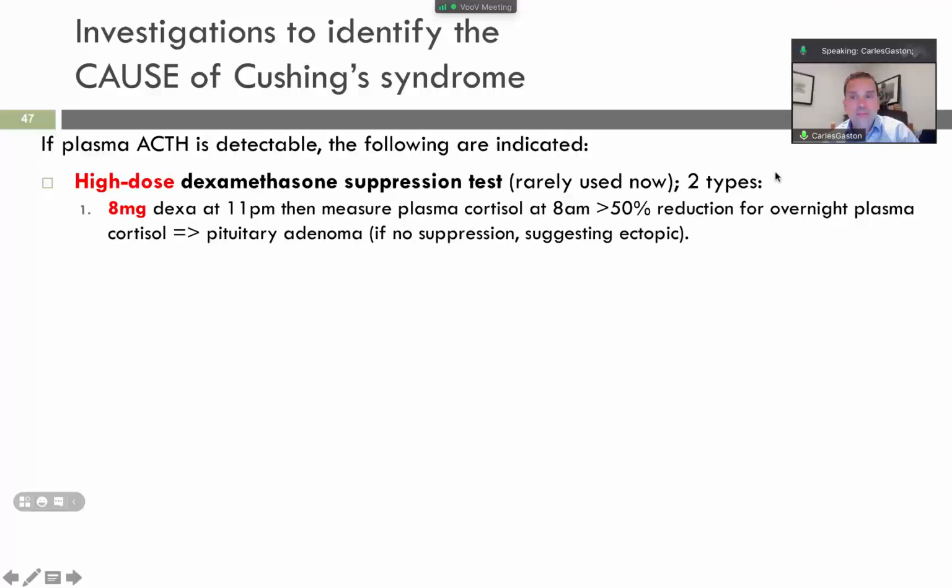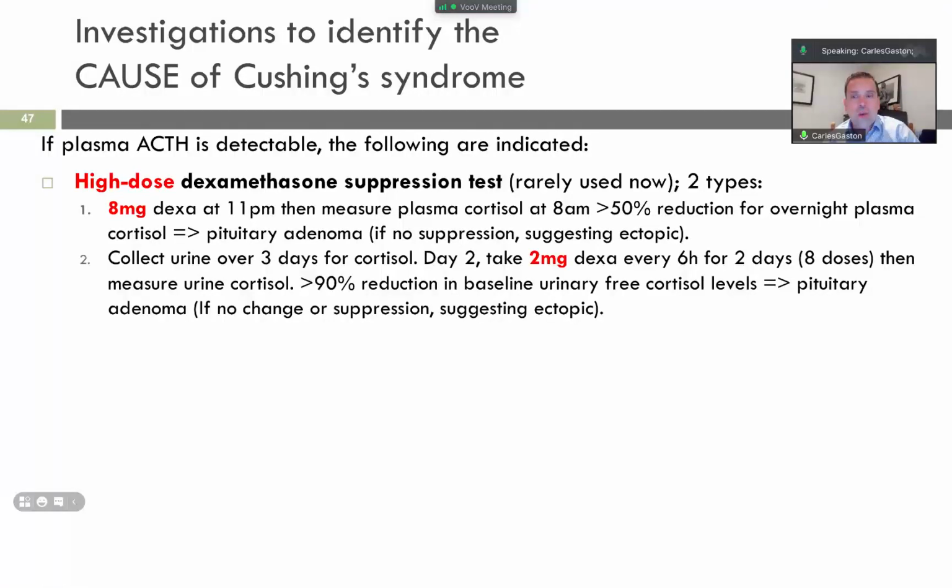So there you are, two types, as we said, right? One is to inject dexamethasone at 11 p.m. and then look at the plasma cortisol at 8 a.m. They should be suppressed, but if there is a problem, then, obviously, right, there should be high cortisol levels. If levels of that hormone are high despite the dexamethasone, that means that there is an ectopic source of ACTH.